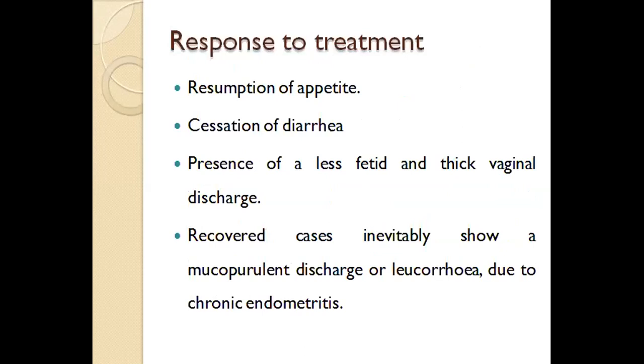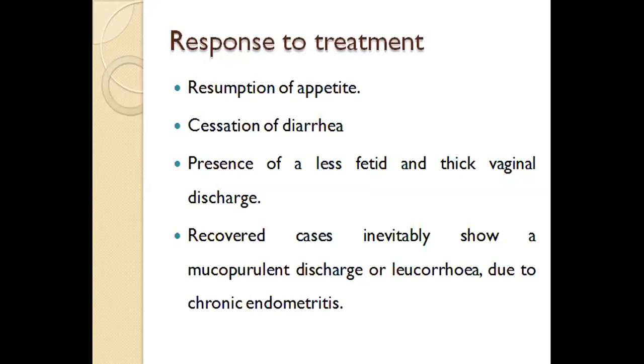The response to treatment can be estimated based on resumption of appetite. Obviously, the animal will regain its appetite once it starts feeling better. Until the animal feels better, it won't start taking feed, and the diarrhea will cease. The very fetid, foul-smelling discharge that was present will start turning less fetid, and a thick vaginal discharge will be there instead of the reddish liquid discharge.